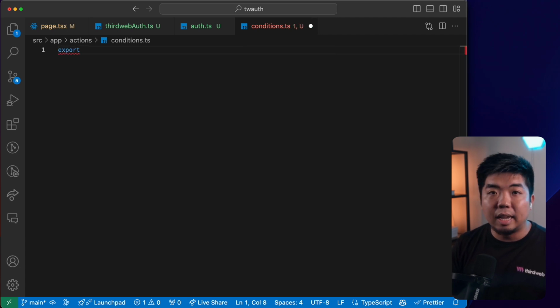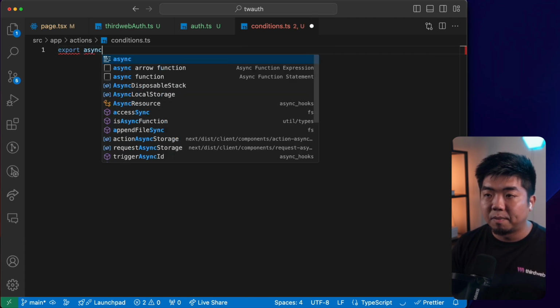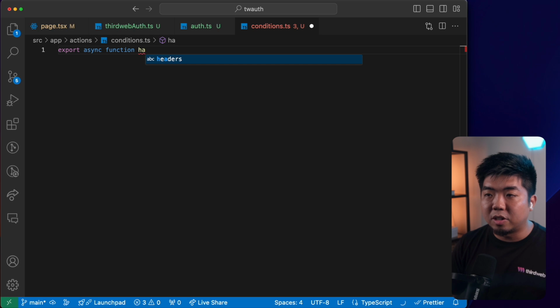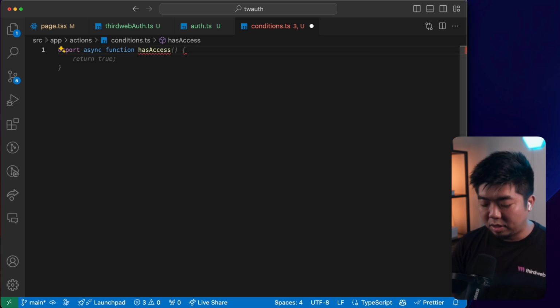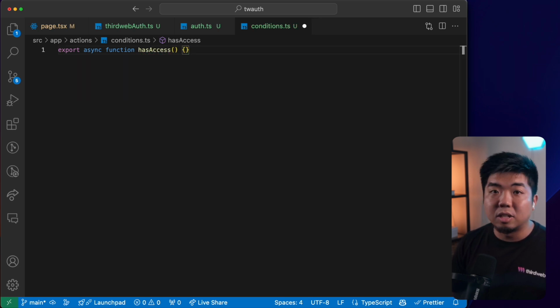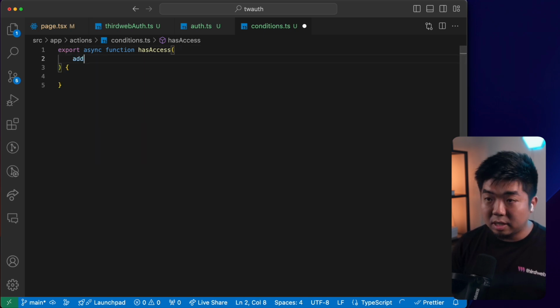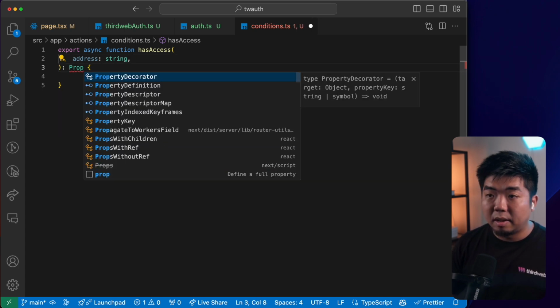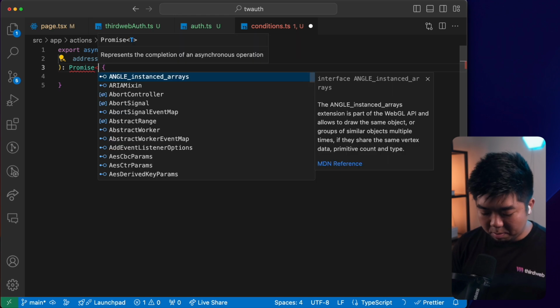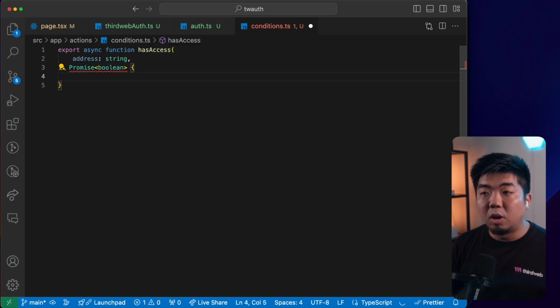So we're going to create an async function here. And this is going to be a function that says hasAccess. So this is checking if a user has access or not to view that token gated content. We are going to take in an address, which is going to be of type string. And what this is going to return is a promise of a Boolean. So we're going to need to know, do they have access or do they not have access?